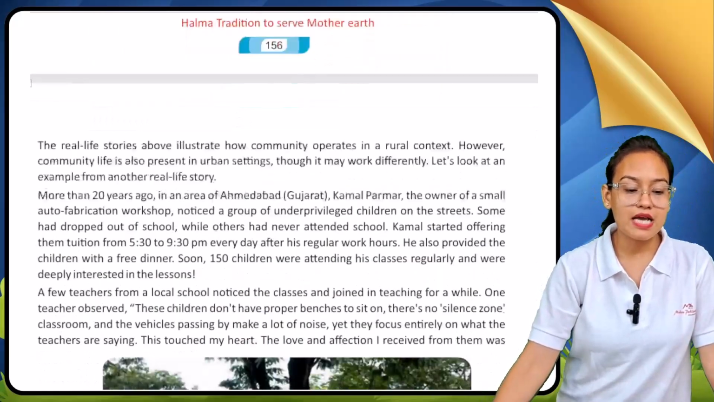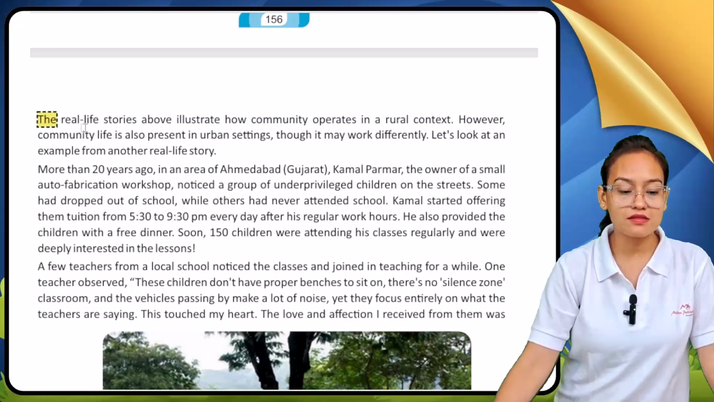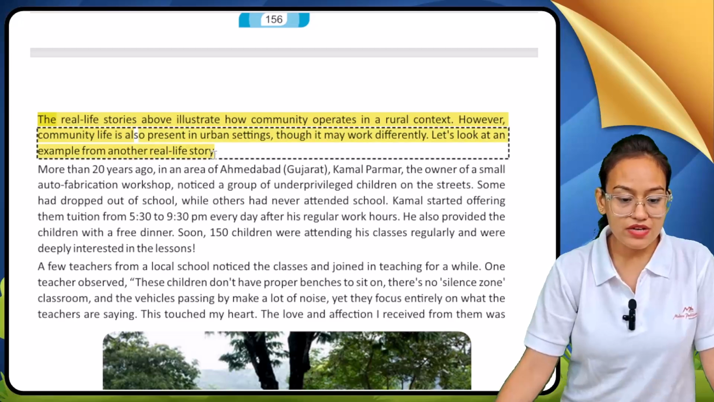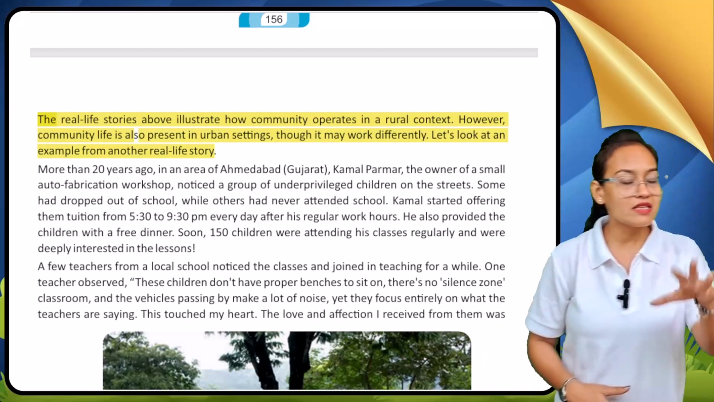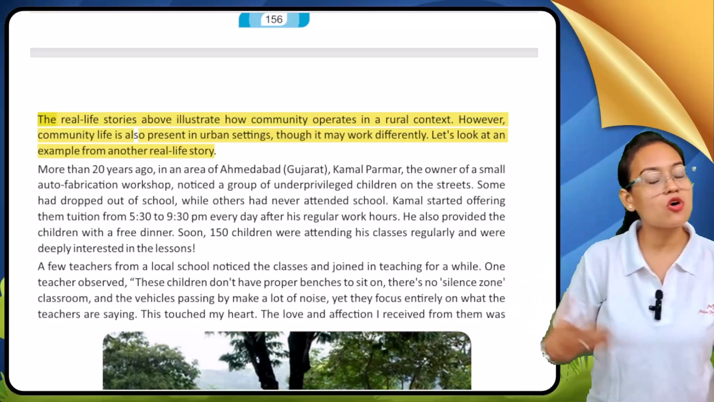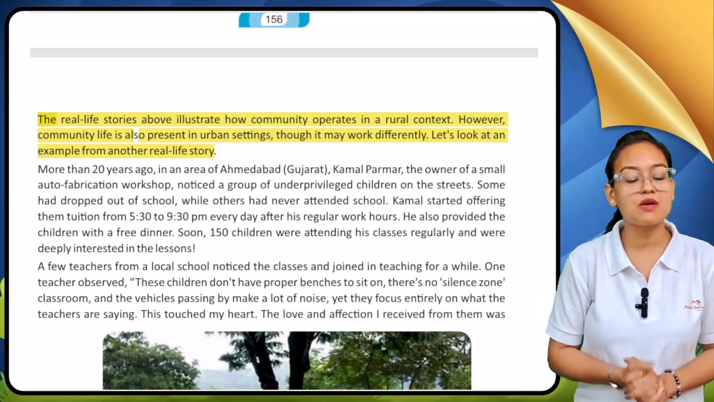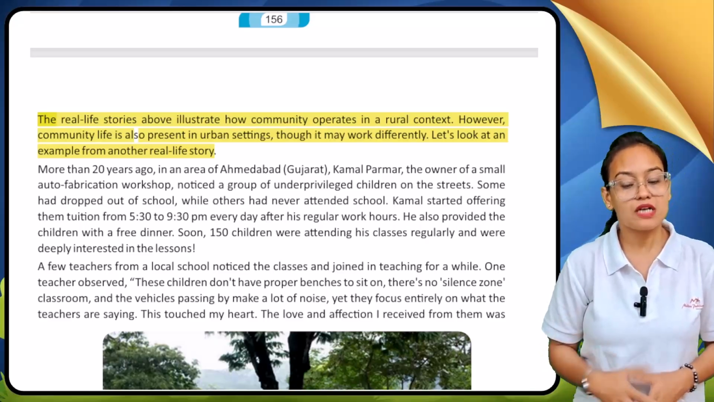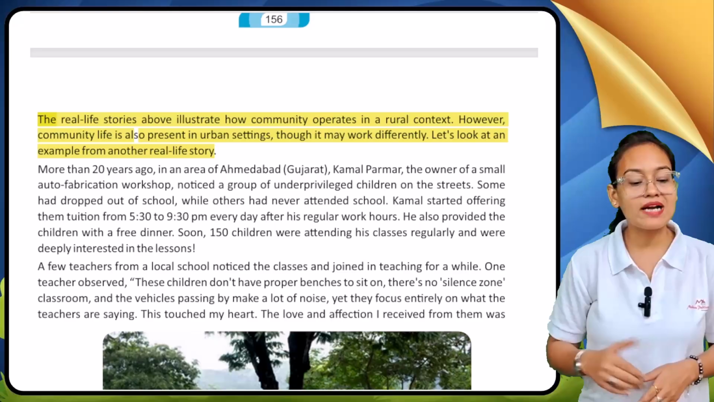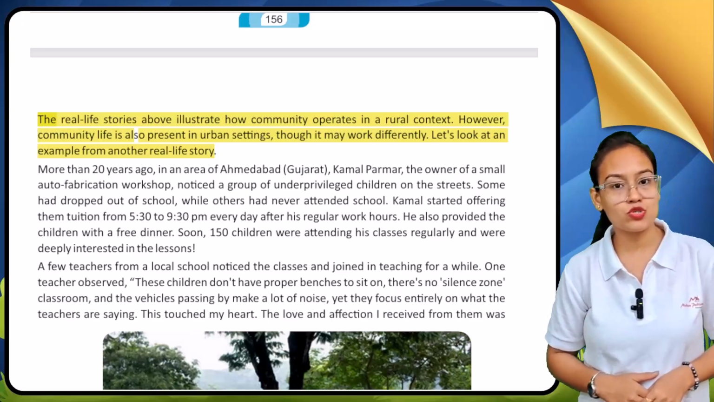Now the real life story above illustrates how community operates in a rural context. See, in this way we can see how our communities operate in rural India. How our community life is also present in an urban setting, though it may work differently. Let's look at an example from another real life story.